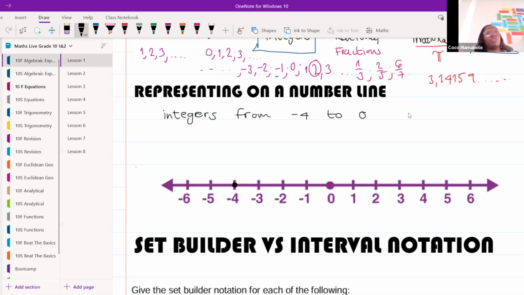You can type your answer in the chat. If you want to unmute, go ahead and tell me. Where else? I want all of them from -4. So I've started at -4 and I'm going all the way to 0. What's that going to look like?